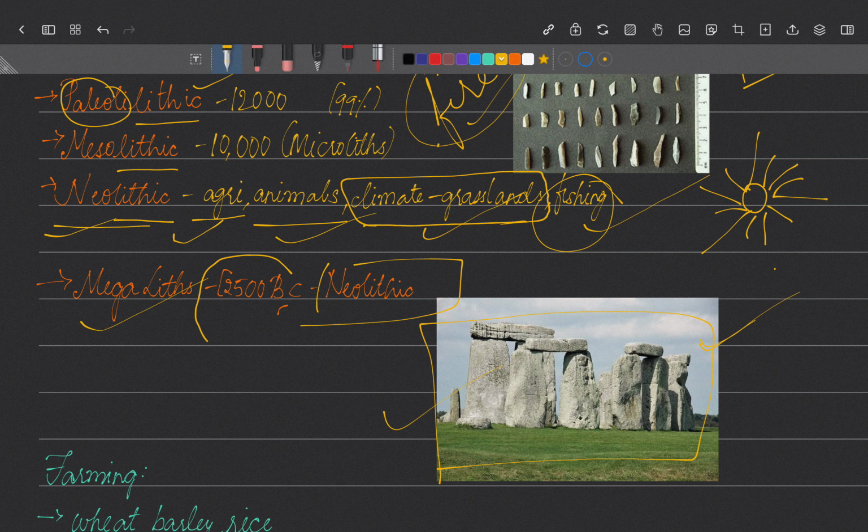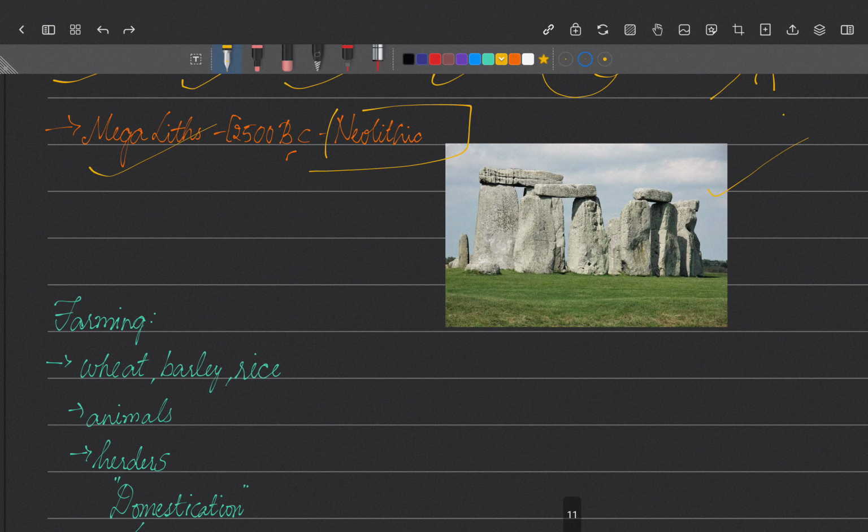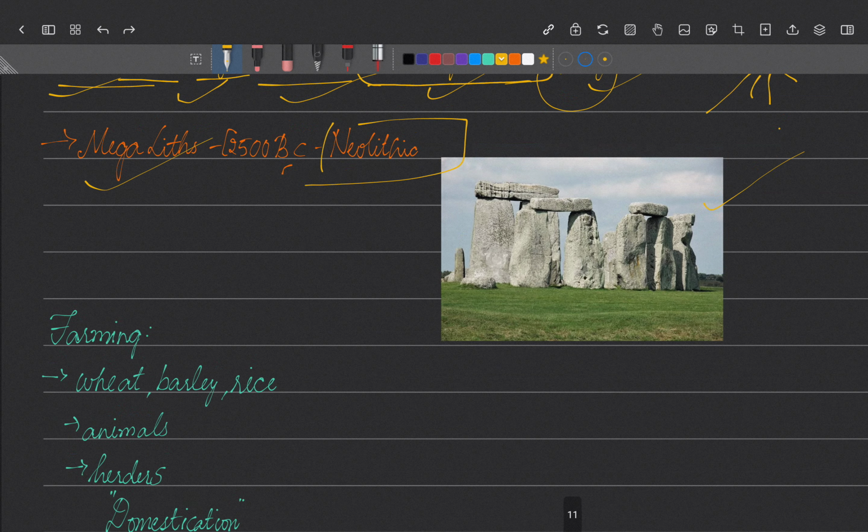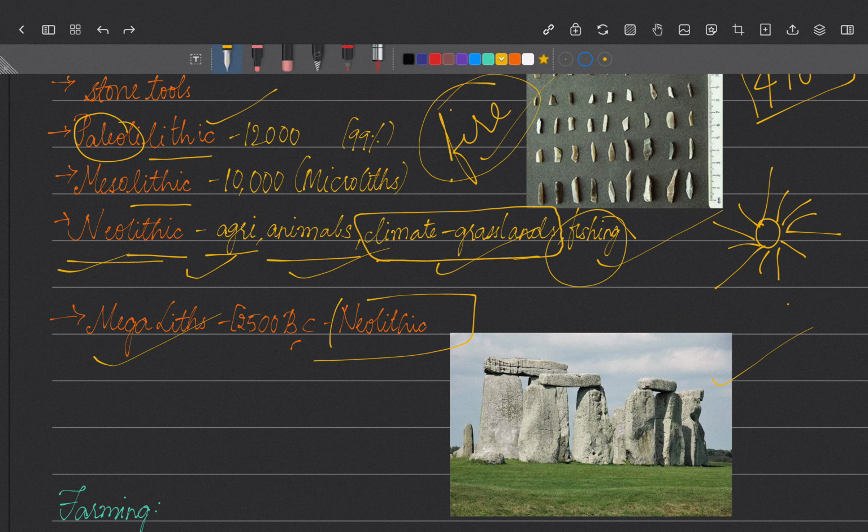They were constructed around 2500 BC, almost in the Neolithic period. In India, we have many sites which were Paleolithic, Mesolithic and Neolithic, and where megaliths are found. We'll see in the next slide. We'll point out all the places where all of these are found.